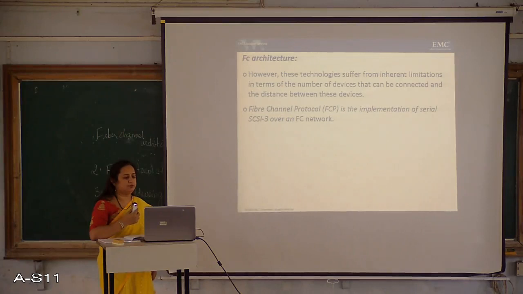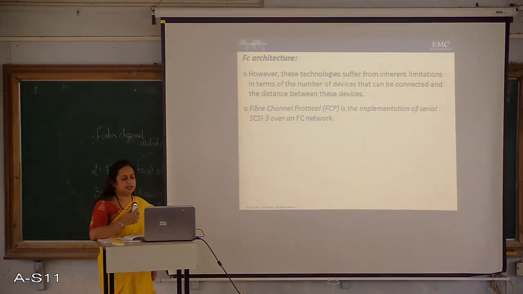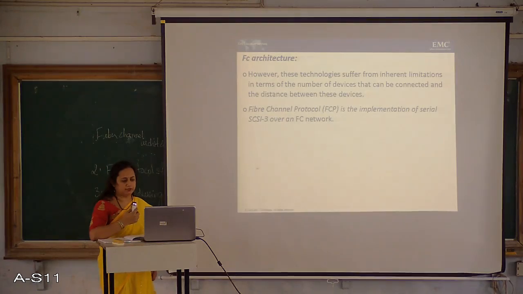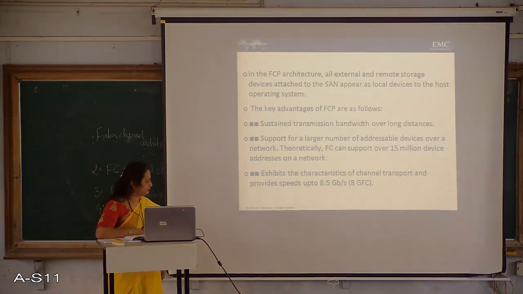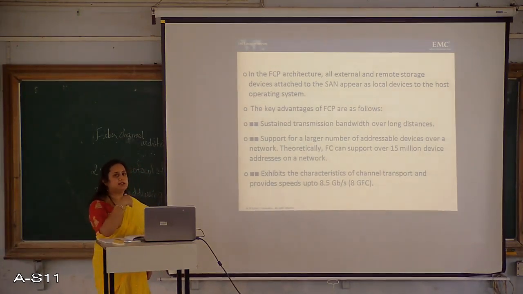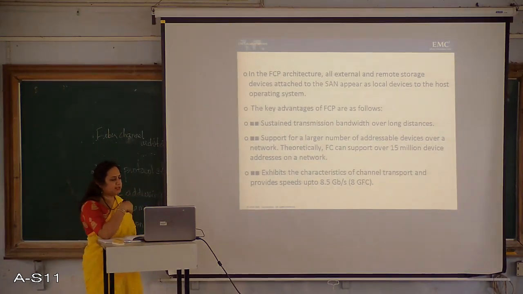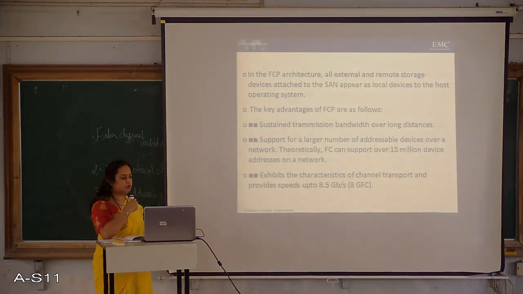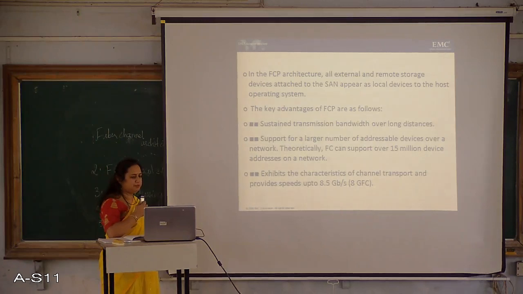So fiber channel protocol is the implementation of serial SCSI-3 over an FC network. In the FCP architecture, all external and remote storage devices attached to the storage area network appear as local devices to the host operating system. The key advantages of FCP are as follows.